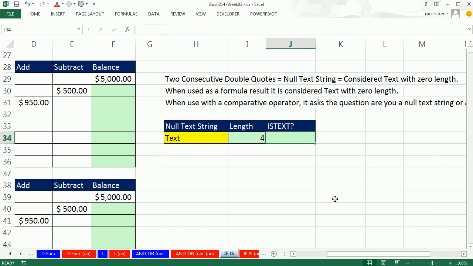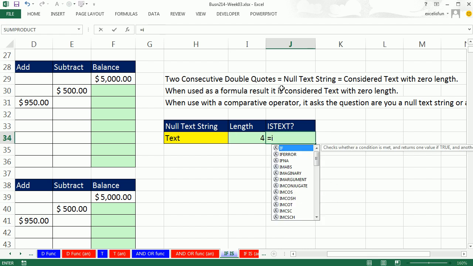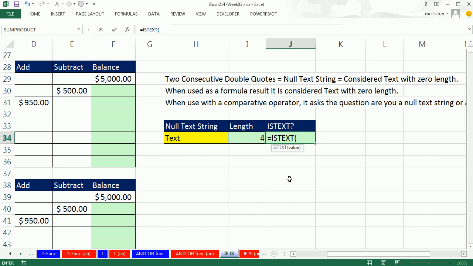There's also IS functions, and there's a bunch of them. ISBLANK, ISNUMBER, ISTEXT. I have a list down below. We'll look at it in just a second. But I want to look at ISTEXT. It's a logical function. It has only 2 possibilities. Either it's text or it's not, true or false. So I'm going to click on that cell right there. All right, now, true.